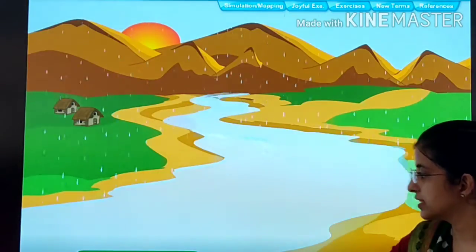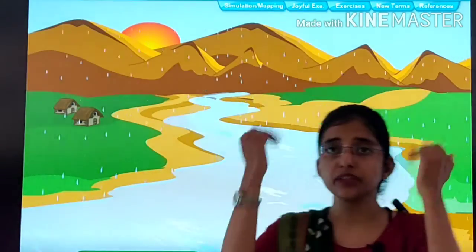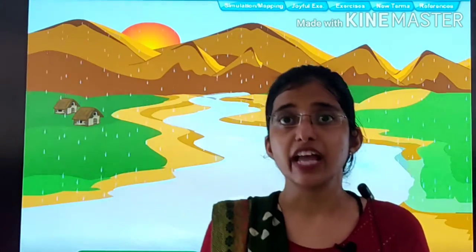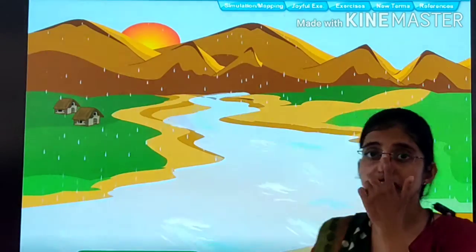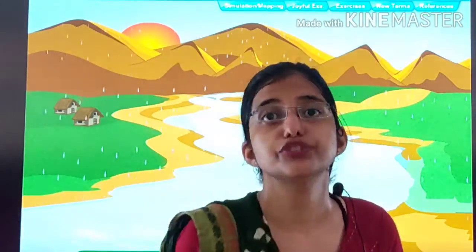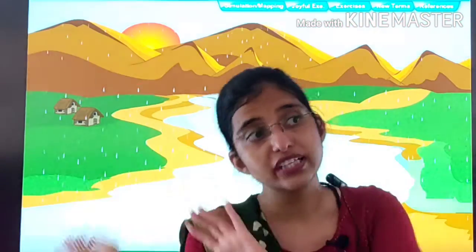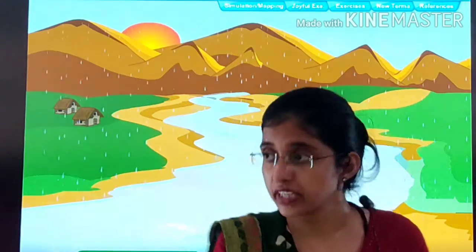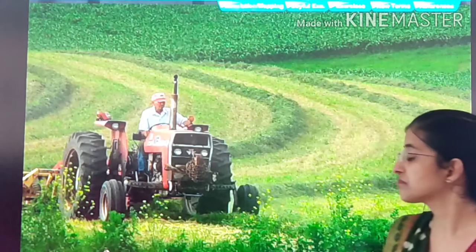Strong winds. Second is running water. When the rain comes, because of this running water, what happens is, this running water carries away the topsoil also with it. So what is happening here? The topsoil is getting removed by wind, by running water. So children, this is known as soil erosion.